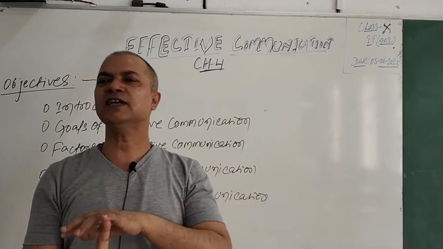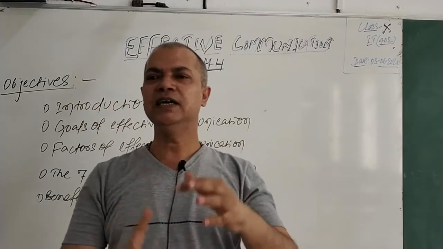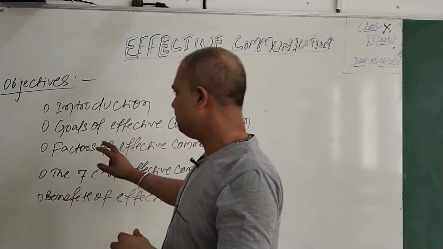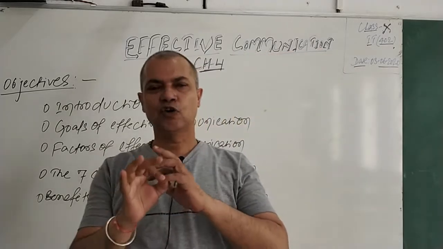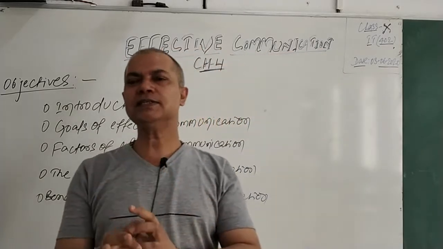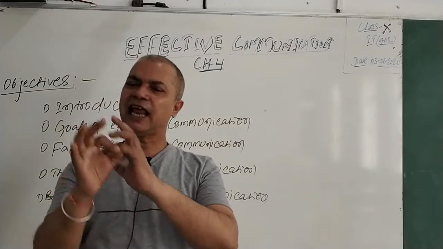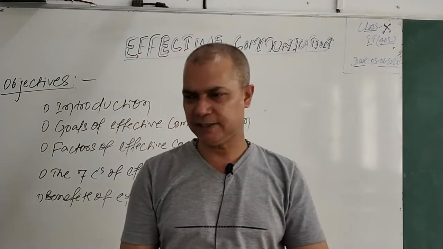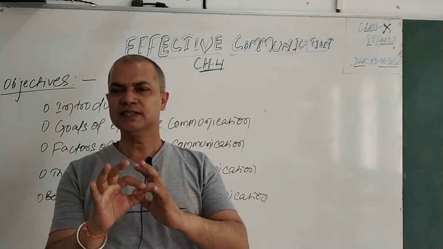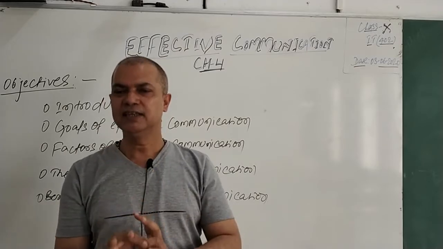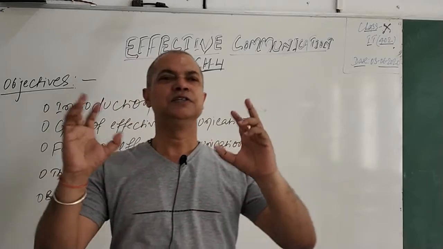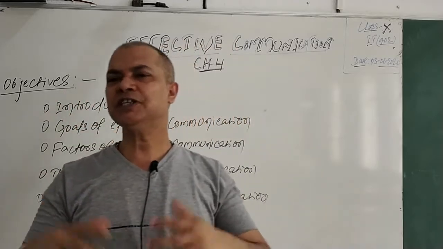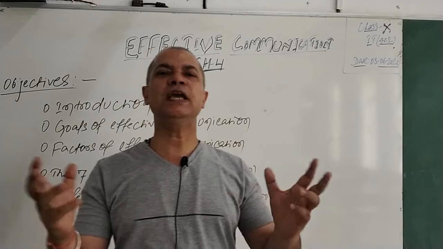So there are three things that are considered major factors for effective communication. Content means the message and the language that you use to deliver the message. Second is the process. Process is your message, your language, your body, your facial expression, the gestures of your body. This all should be accordingly.